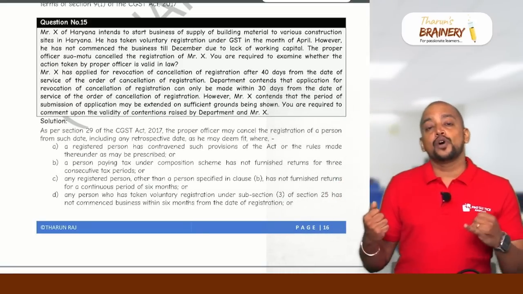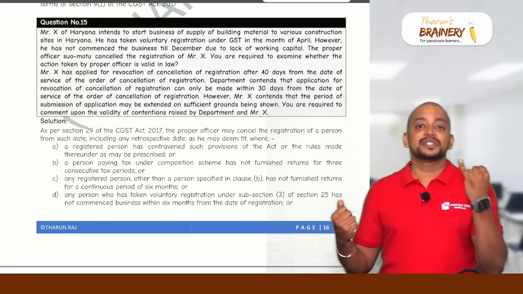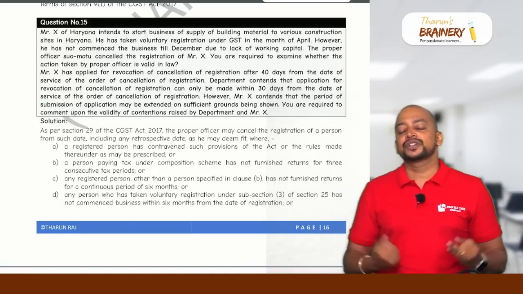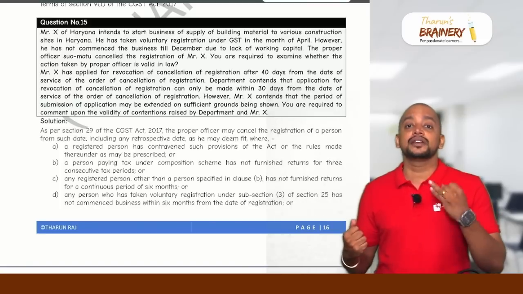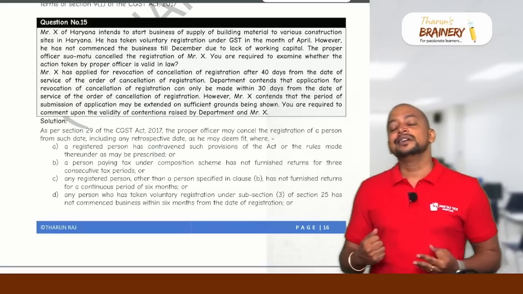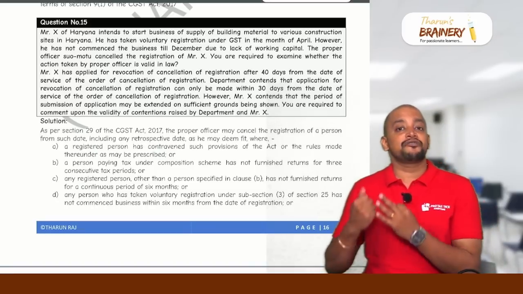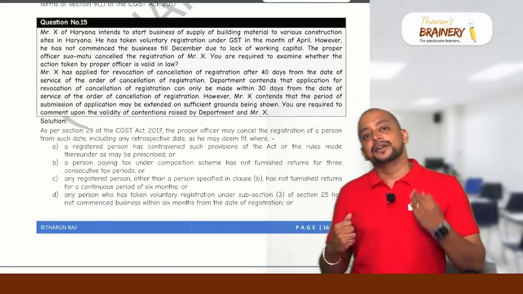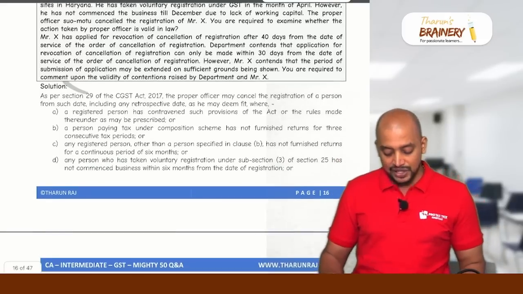Then they have voluntarily obtained registration but not commenced business within 6 months. Then 2 points related to returns. They are under the composition scheme and did not file the annual return within 3 months after its due date. And number 4, they are under the normal scheme and did not file returns for consecutive 6 months, or 2 quarters. So in that case, their registration will be cancelled.